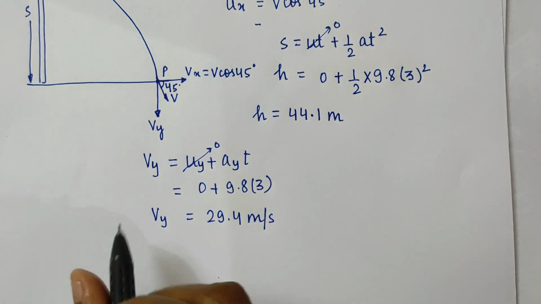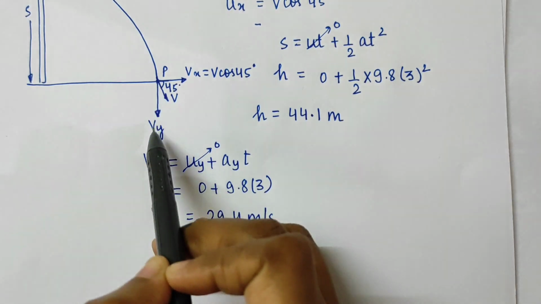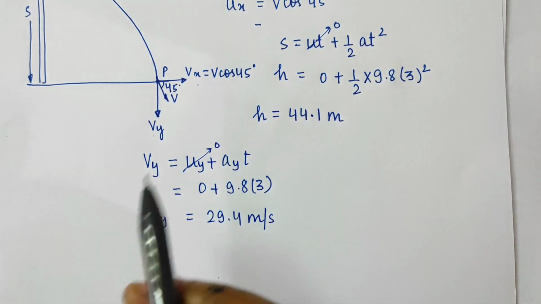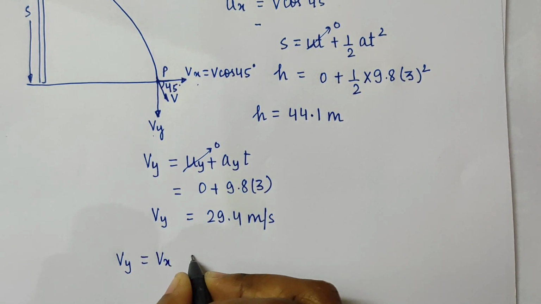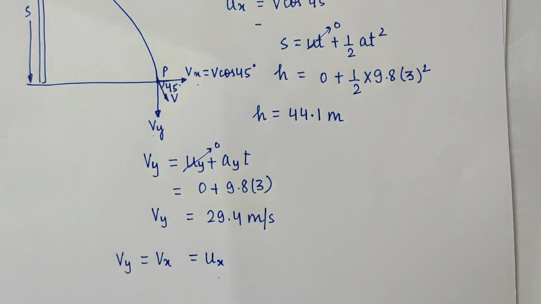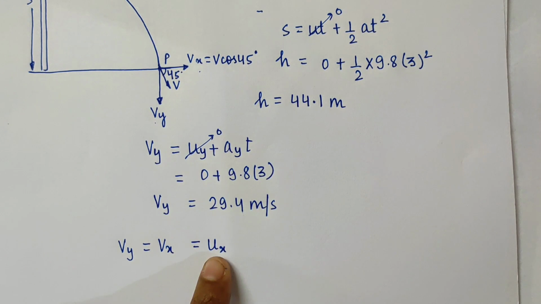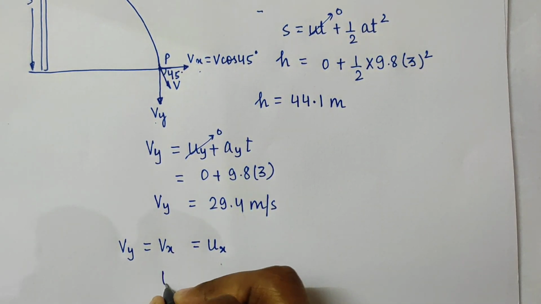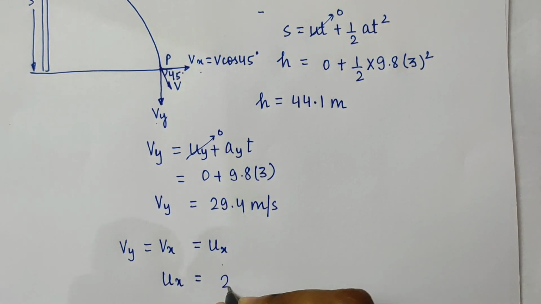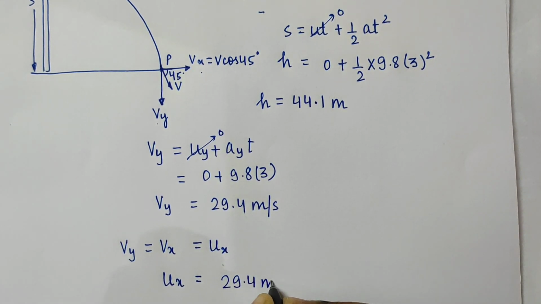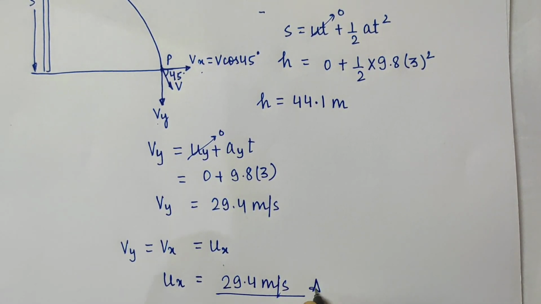I know that this angle is 45 degrees. So vy will be equal to vx. Vy is equal to vx, which is again equal to ux, which is the velocity with which the particle has been projected. So the speed with which the particle has been projected is ux equals 29.4 meters per second. That is the answer.